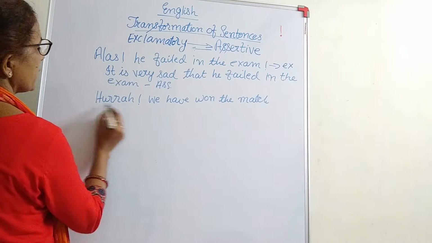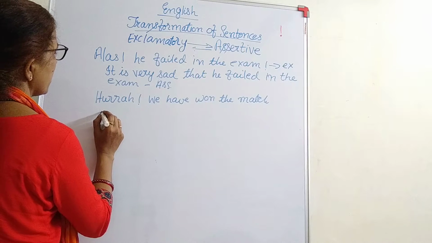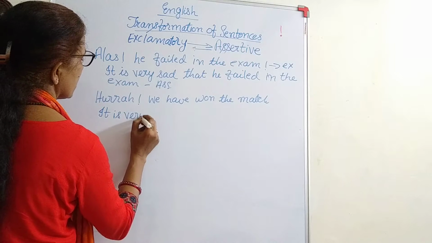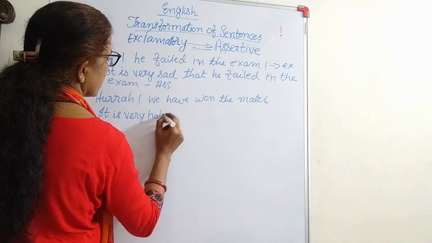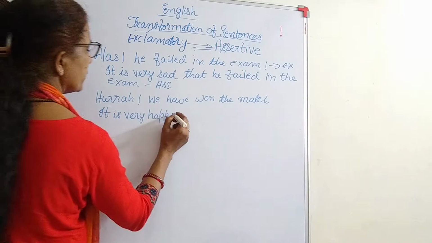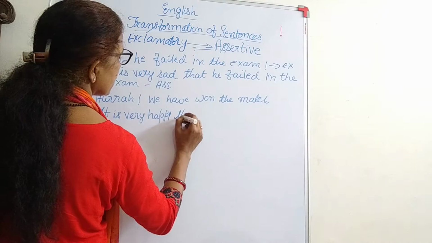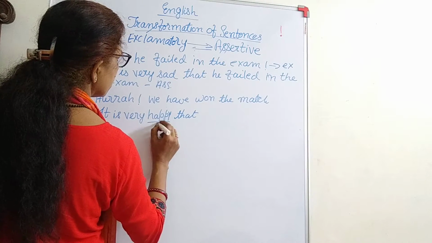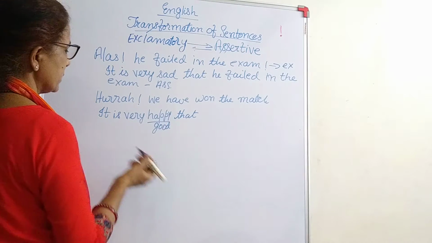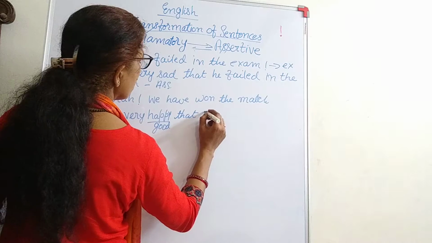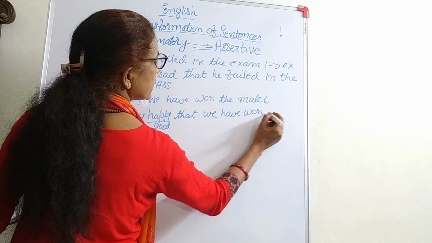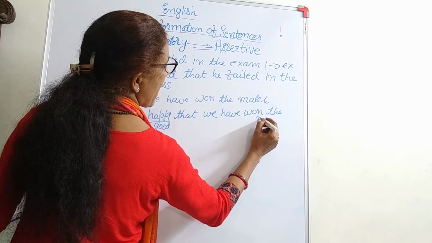Getting me? So what do we say? This is a happy incident. So say it is very happy, or it's really happy, or it's really good. Anything you can write. It's really happy, it's really good. Okay, or it's really joyful. Anything. It's really good that what? The clause. We have won the match.